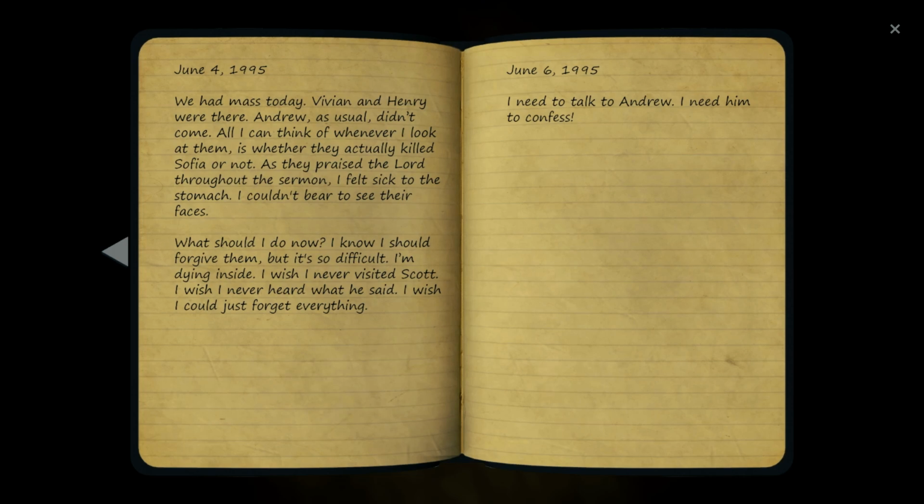I know I should forgive them, but it's so difficult. I'm dying inside. I wish I never visited Scott. I wish I never heard what he said. I wish I could just forget everything. I need to talk to Andrew. I need him to confess.